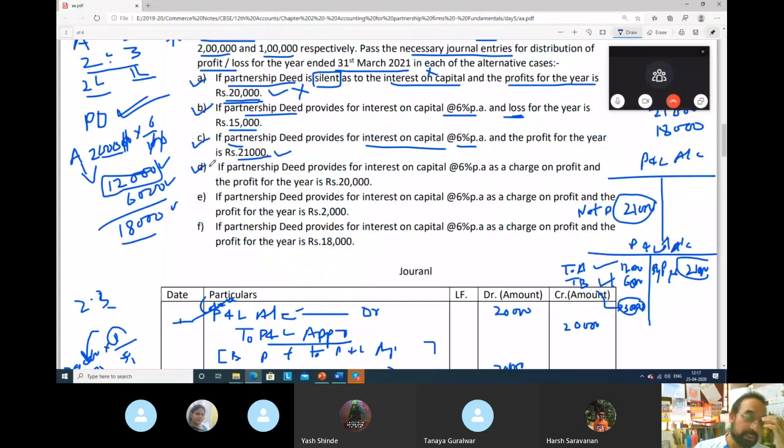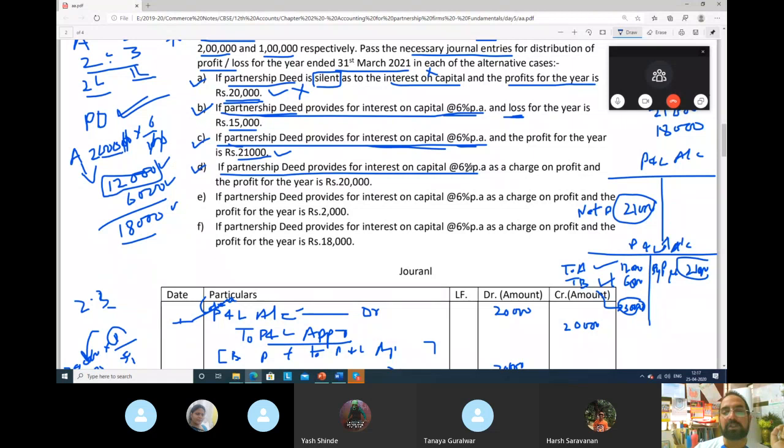Case number 4. See guys, here it is little different. If partnership deed provides for interest on capital, same. In the earlier case, partnership deed provides for interest on capital 6%, but after that he is saying there is loss. So nothing will be paid. Loss they will have to bear. Second case, same, partnership deed provides for interest on capital, but there is a profit of 21,000. So out of 21,000, 18,000 we paid interest and 3,000 we distributed as profit. Perfectly fine.